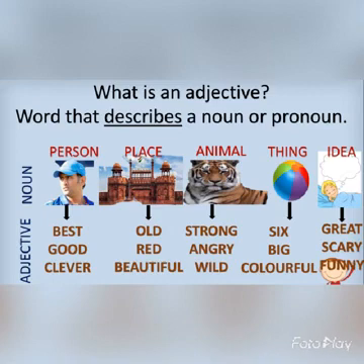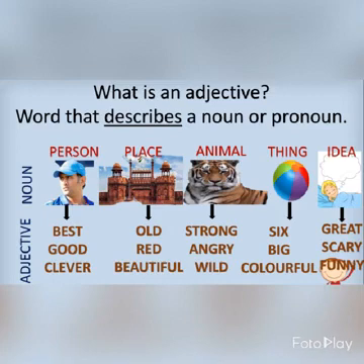The next one is thing. Here you can see a picture of a ball. For this ball we can say that this is a colorful ball, or you can say it has 6 colors, and it is big. The ball is big. So here 6, big, colorful are the words which are used to describe the ball as a thing.